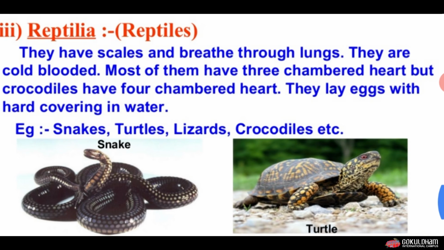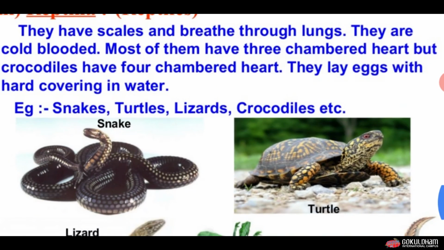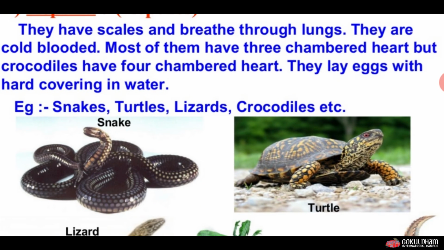Now next group is reptiles. The characteristics of reptiles are they have scales and breathe through the lungs. They are cold-blooded organisms. Most of them have a three-chambered heart, but the crocodile has a four-chambered heart. They lay eggs with a hard covering. The examples of reptiles are snakes, turtles, lizards and crocodiles.